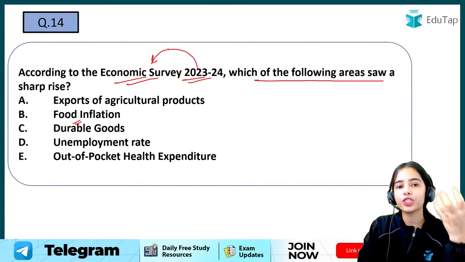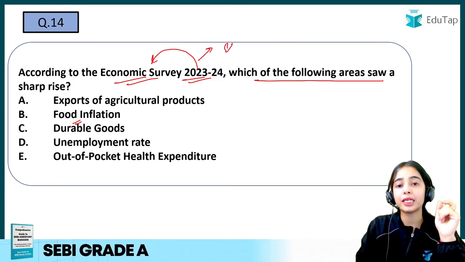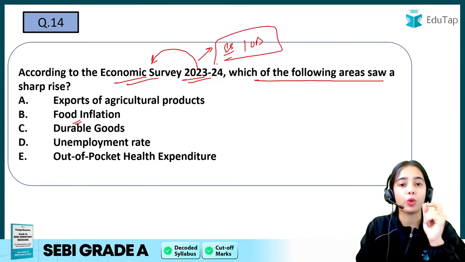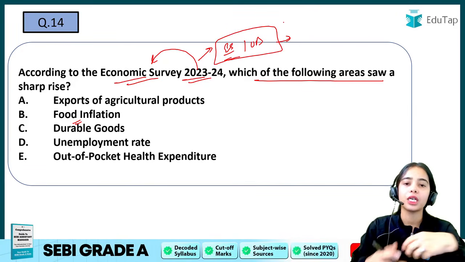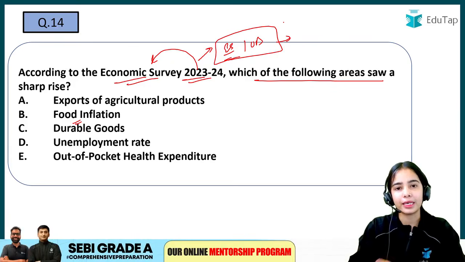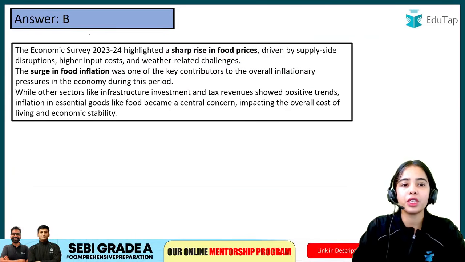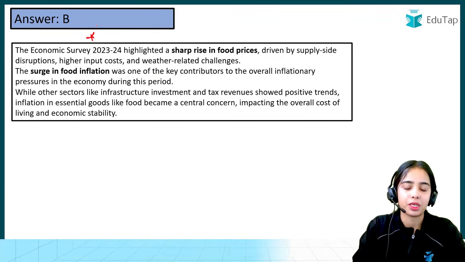Now remember that I have brought this question for you so that you can understand that the Economic Survey and Union Budget are important. You should be going through the highlights of the Economic Survey and Union Budget. If not in depth, then at least do the highlights. Okay, because a question has been asked from the Economic Survey in the previous year.